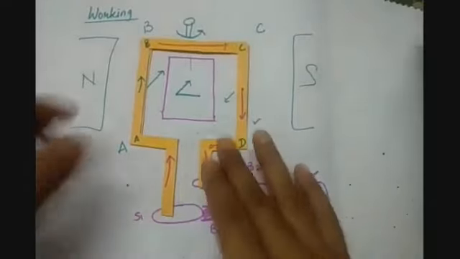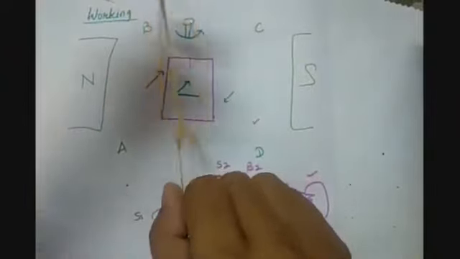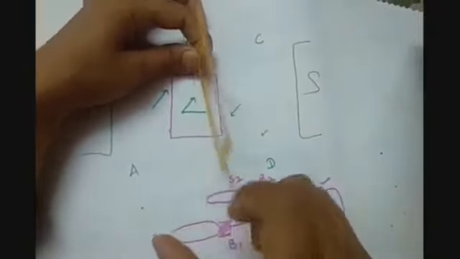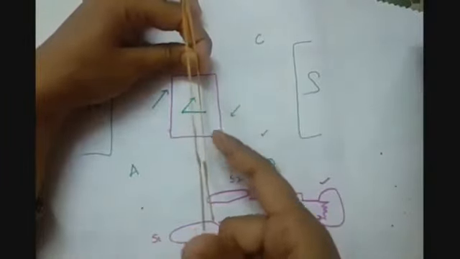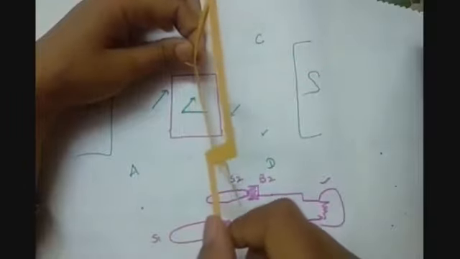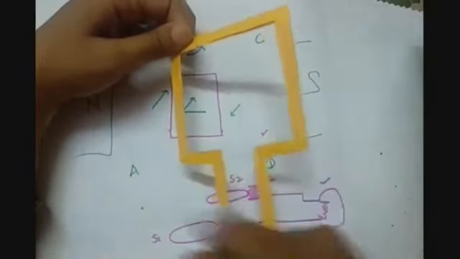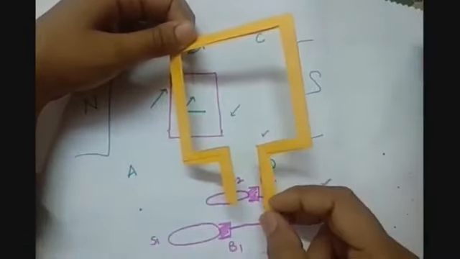Now, when it is rotating, sometime it will come in this situation. Till now this arm was coming up and this arm was going down. But just after this, it is going downward and that arm is coming upward. So what will happen?